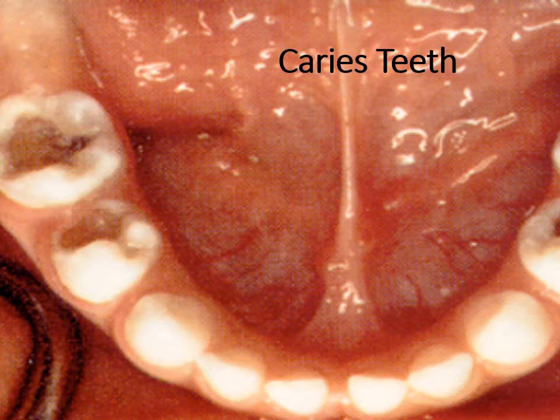Why does caries occur? Caries occur because of the loss of enamel. Why would there be a loss of enamel? Because the bacteria act in conjunction with the use of fizzy drinks or carbonated drinks or too much sugar.